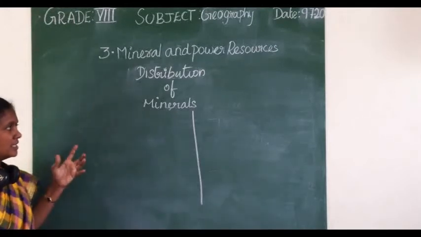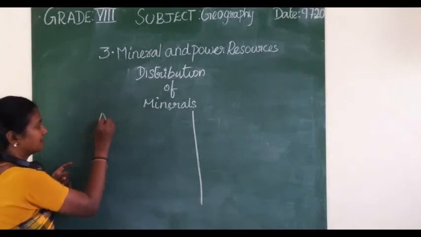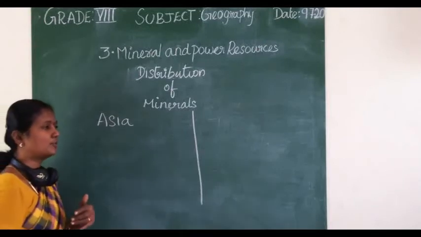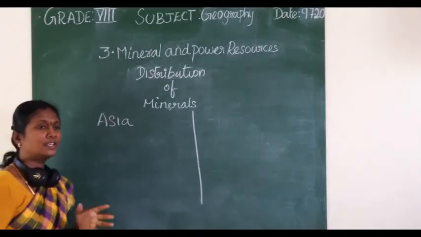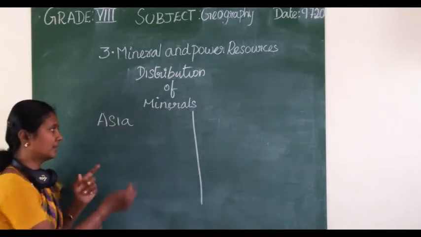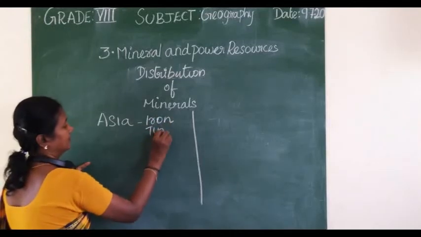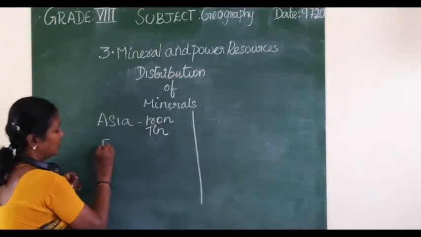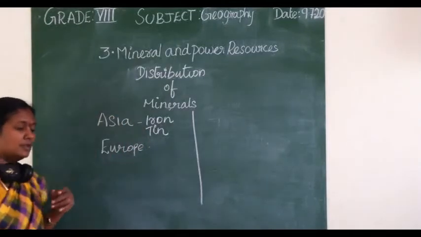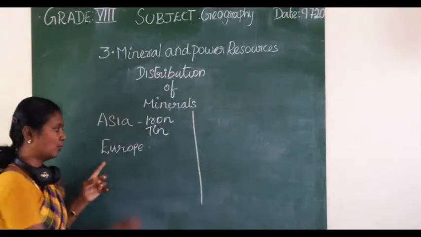Next we will see the distribution of minerals continent-wise. Asia: India and China are the largest producers of iron ore. China and Indonesia are the leading producers of tin. Then Europe: Europe is the largest producer of iron ore.